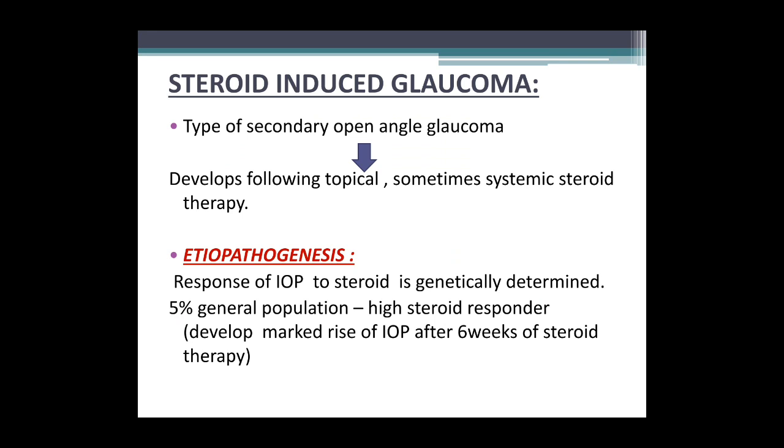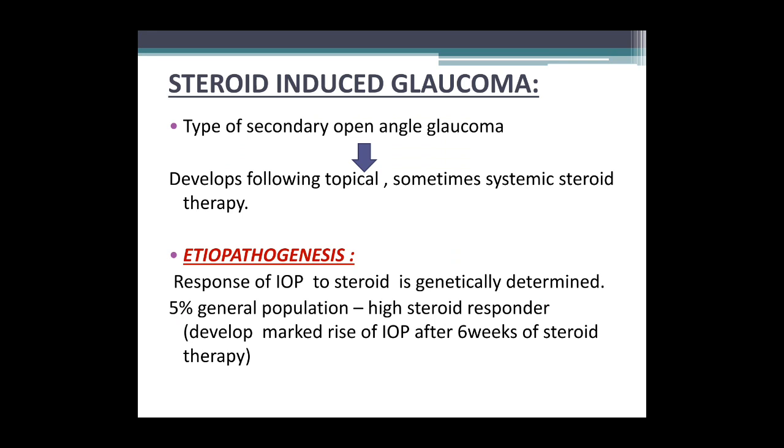Next topic is steroid-induced glaucoma, which is a type of secondary open-angle glaucoma which can develop following topical and sometimes systemic steroid therapy. It has been postulated that the response of IOP to steroids is genetically determined.